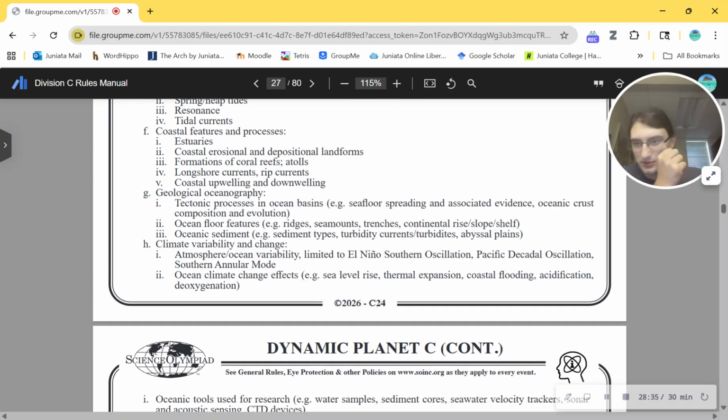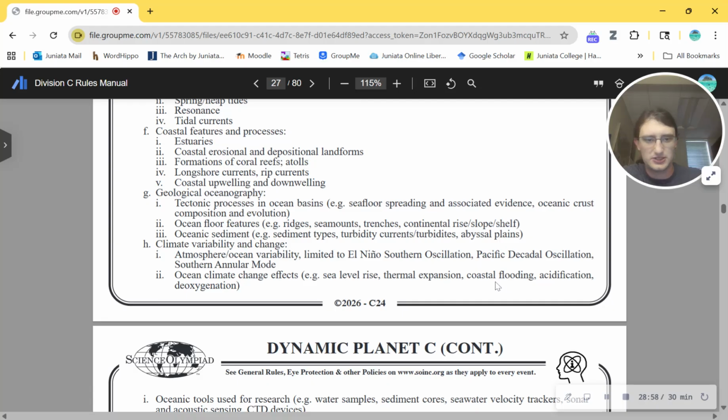Yeah, here we go. Climate variability and change. Atmospheric ocean variability limited to El Nino Southern Oscillation, not La Nina. Unless that's what this is. Is that another name for this? I don't think I've ever heard this one or this one. I don't know. Ocean climate change effects. Got to keep an eye on my time. I have like a minute left.